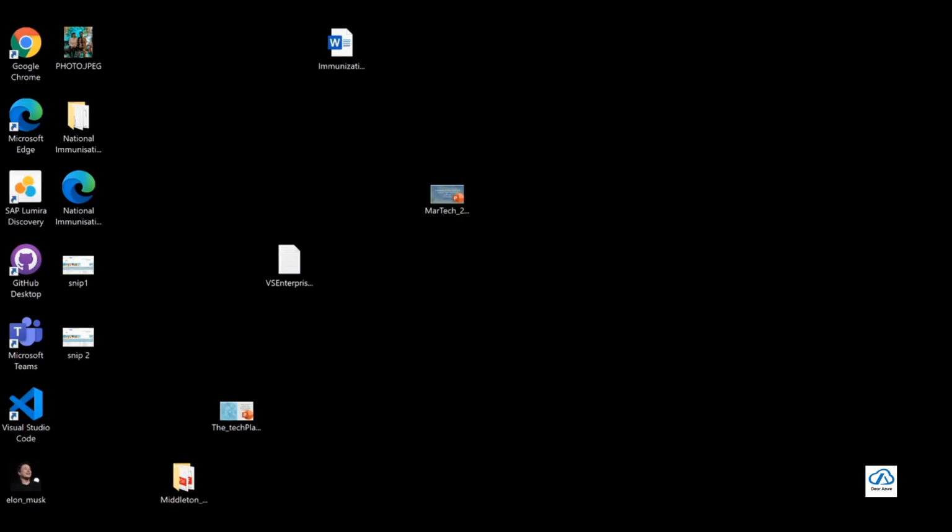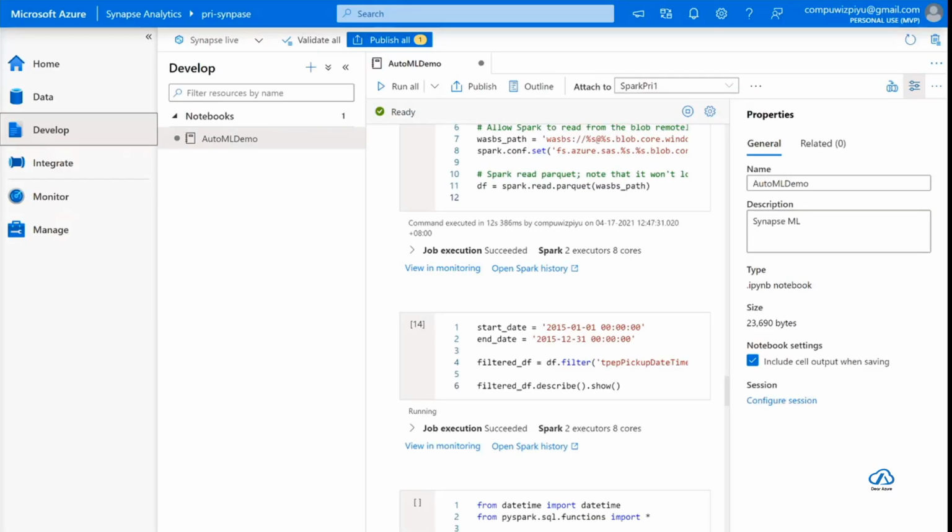As I was telling you, we will be able to discuss two scenarios. One was about having cognitive services integrated into Synapse, and one was automated ML integrated into Synapse. So we will quickly see automated ML integrated into Synapse.